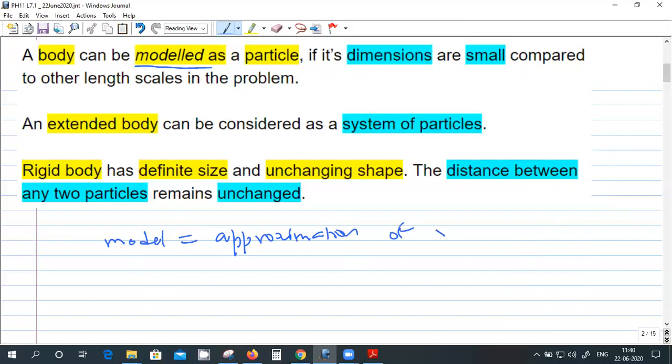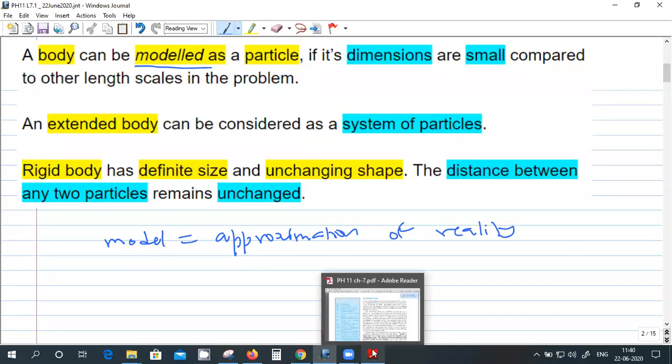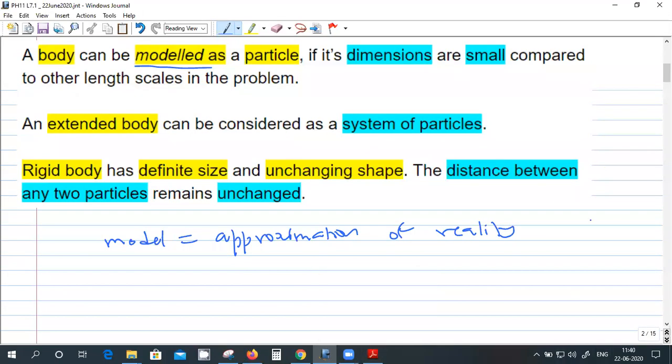It's an approximation of reality, so that solving the problem becomes easier. Previously the body was considered a particle because its dimensions are small compared to the other length scales in the problem. But if the body is large, then we can consider it an extended body.